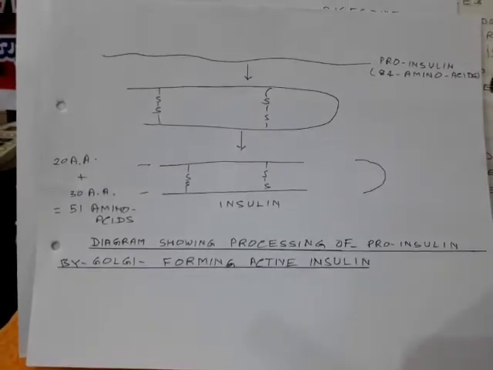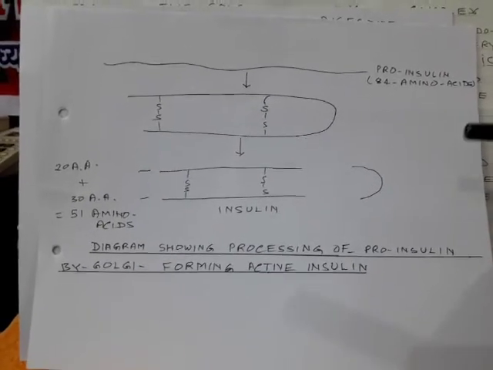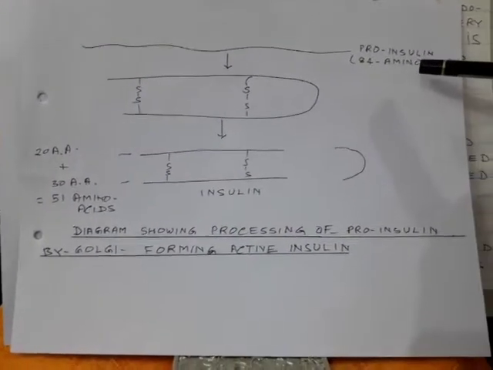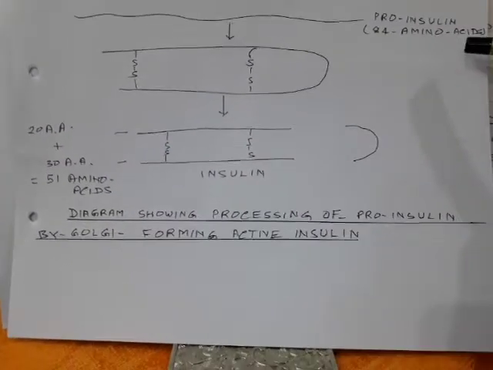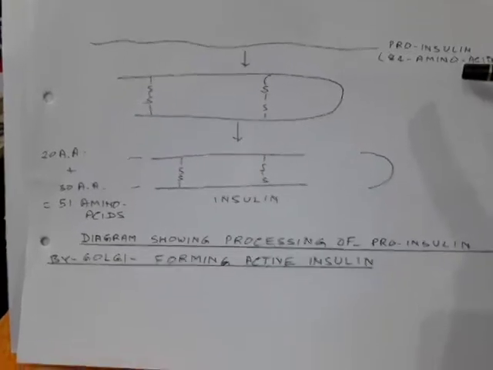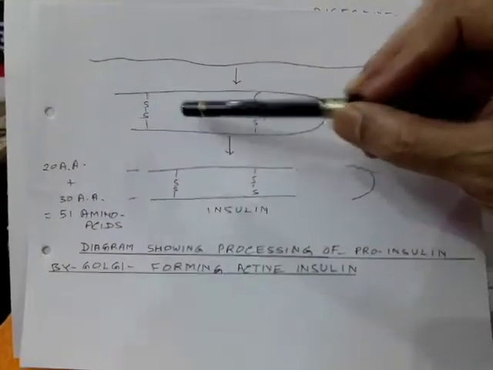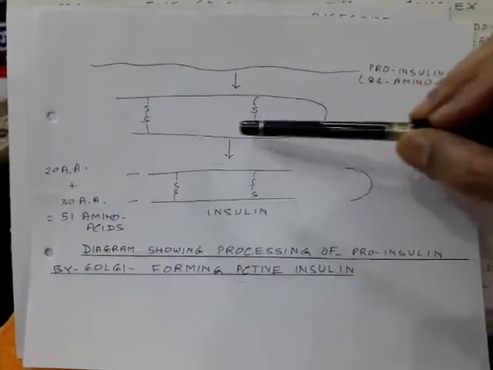Some of the secretions, for example, in insulin hormone secretion, initially a long molecule is formed made up of 84 amino acids, which is called proinsulin. After that, what happens? It just folds to form a V-shaped structure.